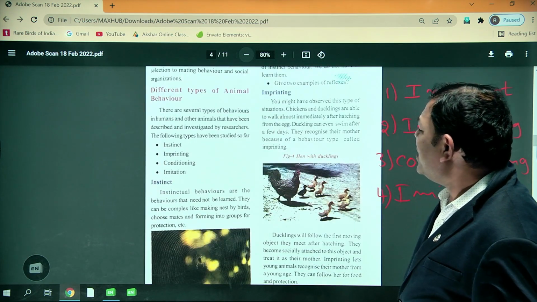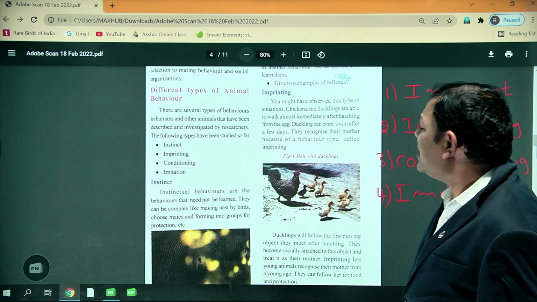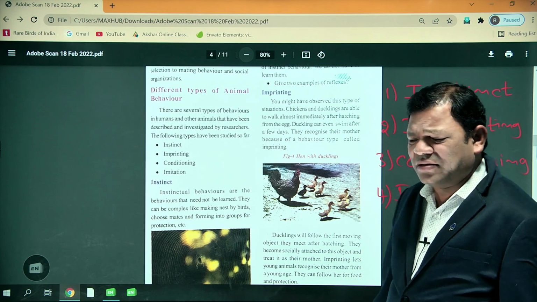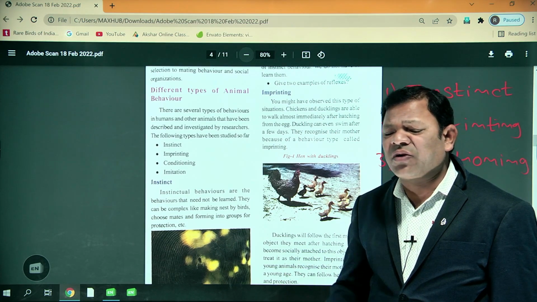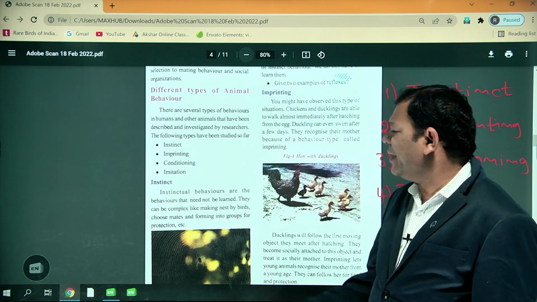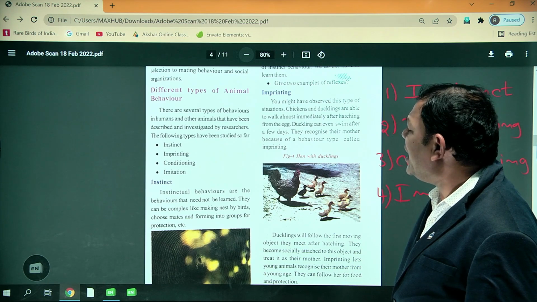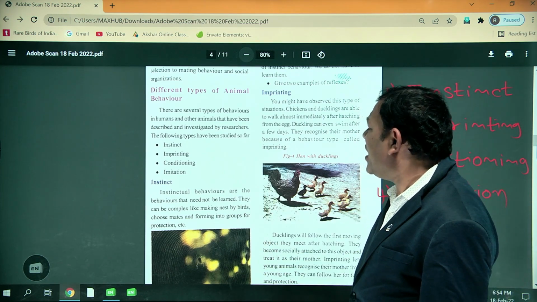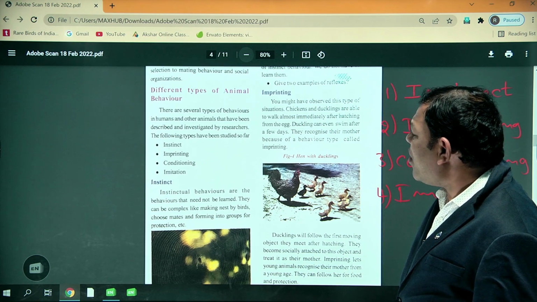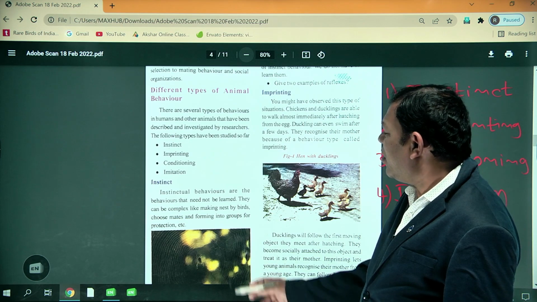Instinct behavior means instinctual behavior, or behavior that need not be learned. So that means when we are born, we automatically know it. Instinct behavior can be complex, like making a nest by birds.